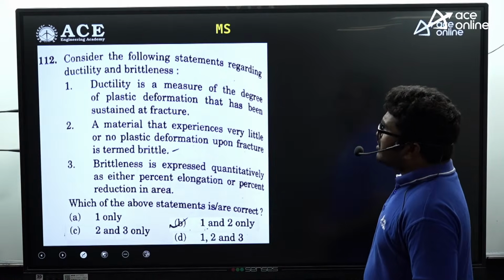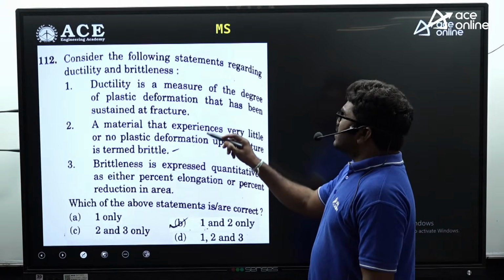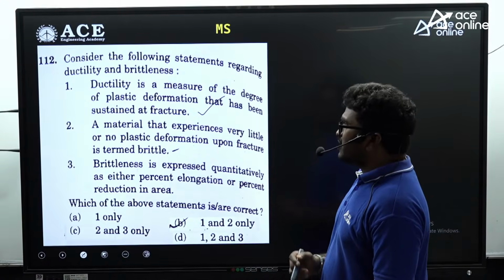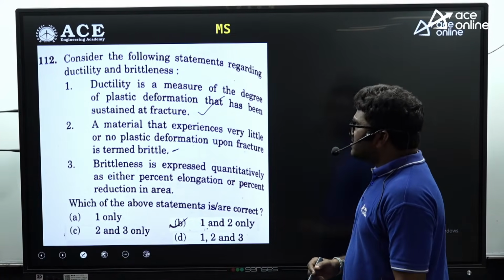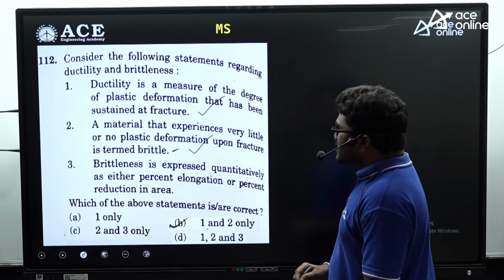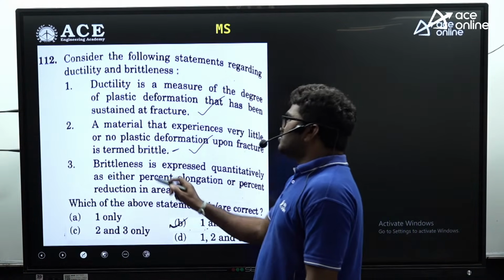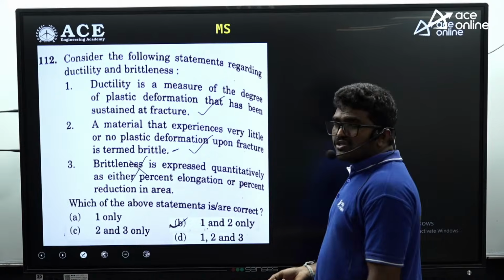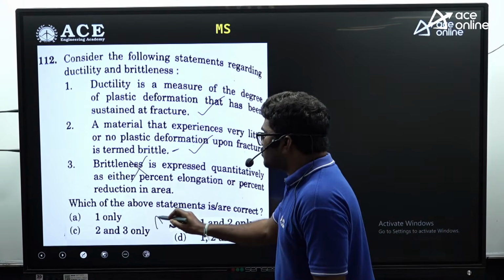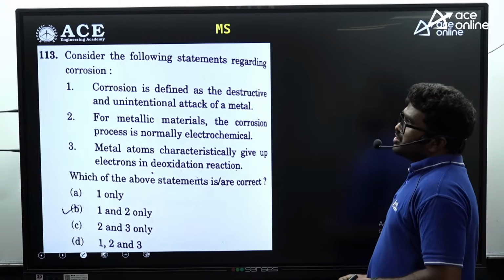Now this question is related to ductility and brittleness. Ductility is a measure of the degree of plastic deformation that has been sustained at fracture. So up to the fracture, what is the plastic deformation? We call this ductility. The material that experiences very little or no plastic deformation is known as brittle. Exactly correct. Brittleness is expressed quantitatively as either percentage elongation or percentage reduction in area. This is not correct. Ductility is measured by considering percentage elongation and reduction in area. So D is not correct. So the answer for this question is B.